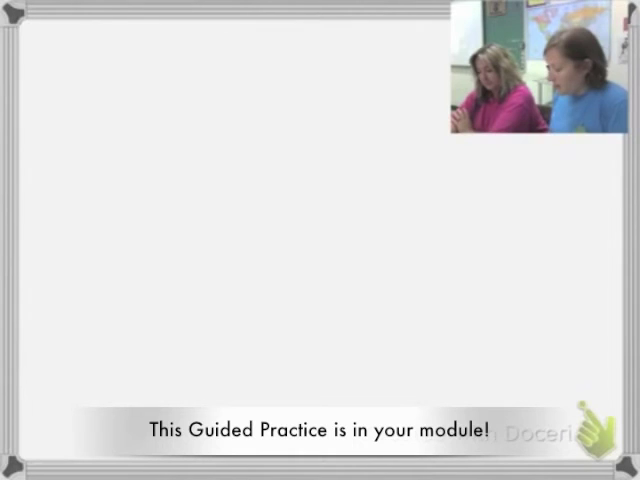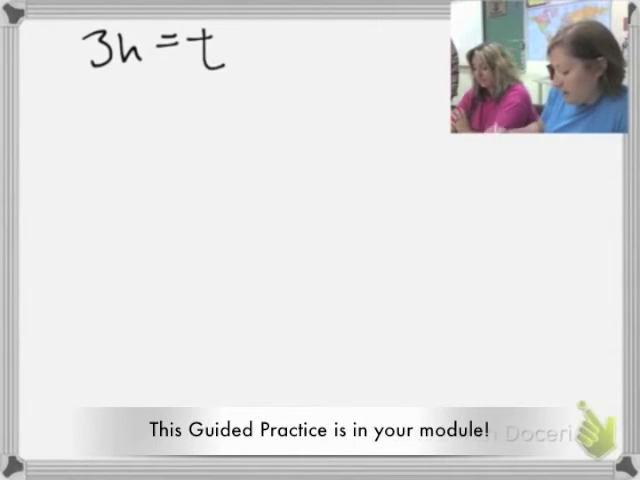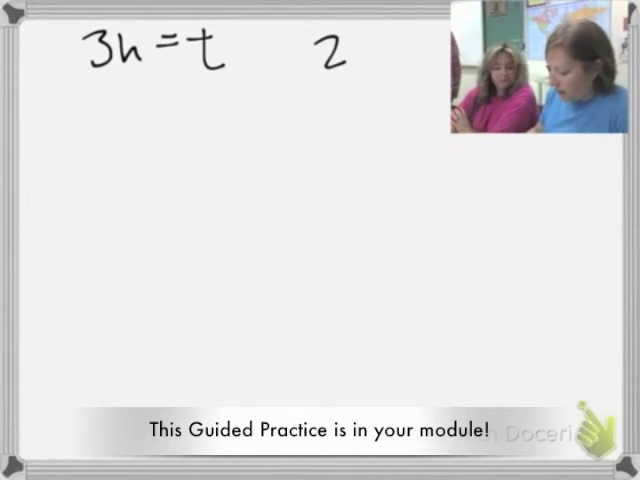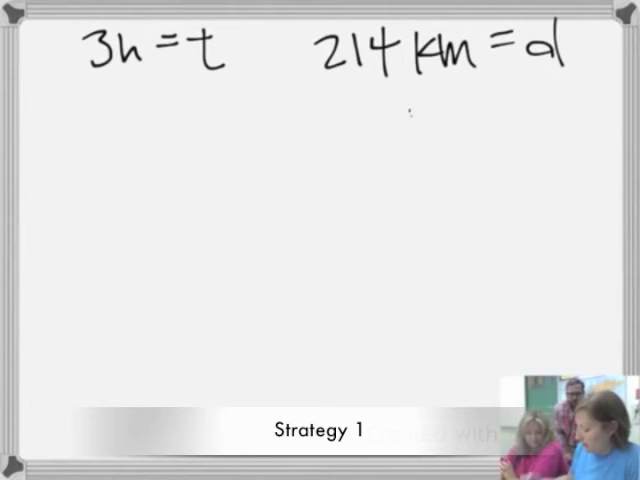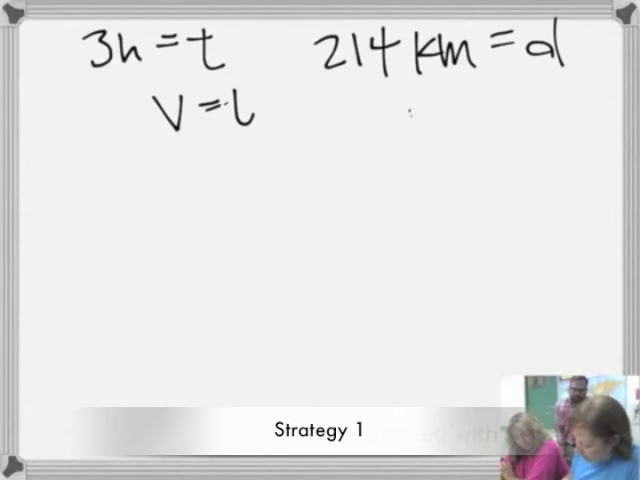Mark Cavendish rides his bicycle for 3 hours. So 3 hours is a given, and that's our time. Over a distance of 214 kilometers, and kilometers is a distance. In an eastward direction, so it's a vector, which means velocity. The question asks, what is his velocity? So here are my givens, and here's my unknown.